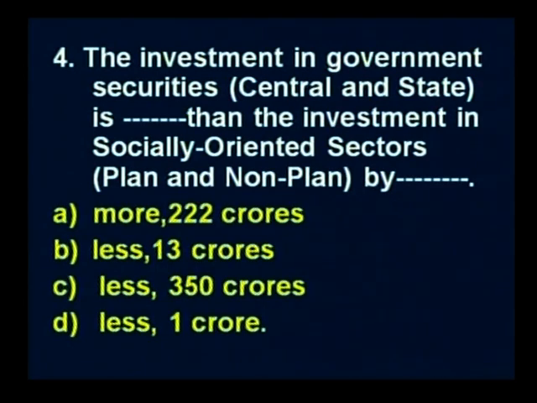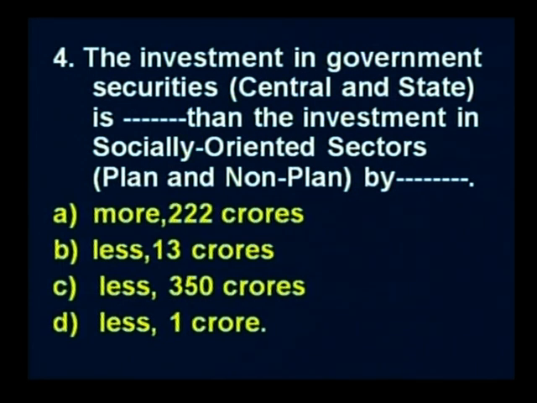So, the next question, I will take you with the next question. The investment in government securities, central and state together he is asking, is dash than the investment in socially oriented sectors, that is plan and non-plan, by what value?